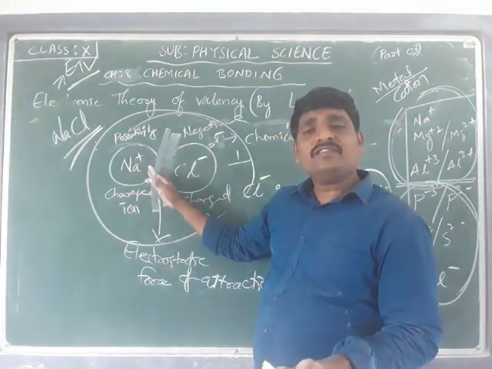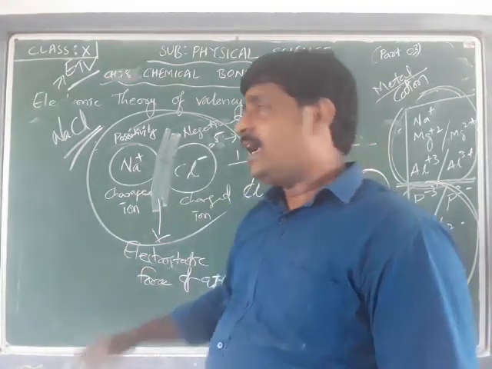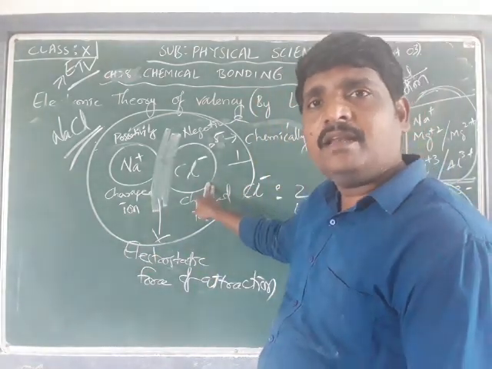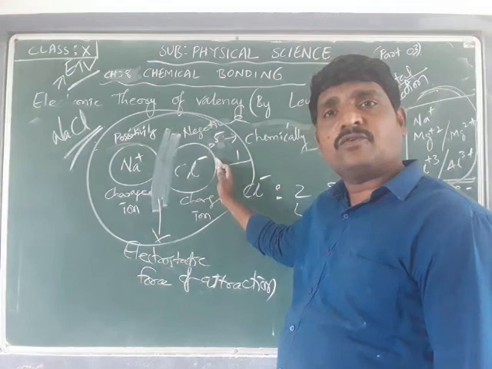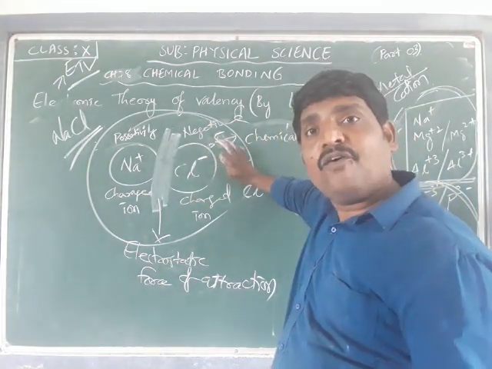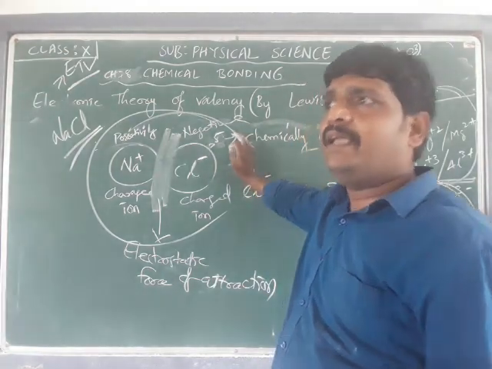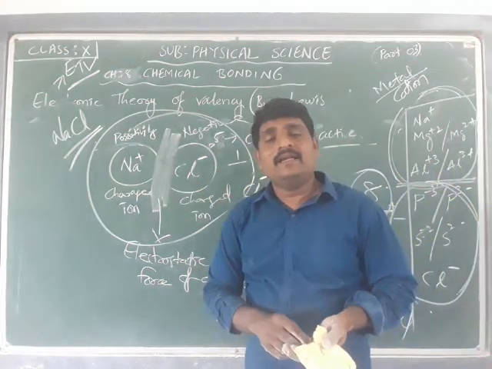And if you see the configuration of sodium, this is going to possess an octet, and if you see the configuration of the chlorine, by accepting the electron from the sodium, it is also going to possess the octet. Of course, there are some exceptions.